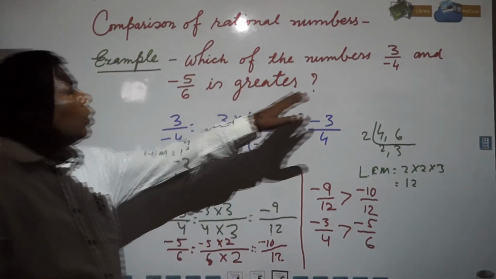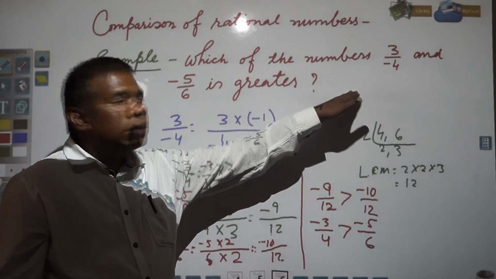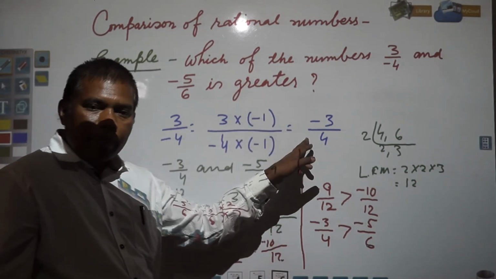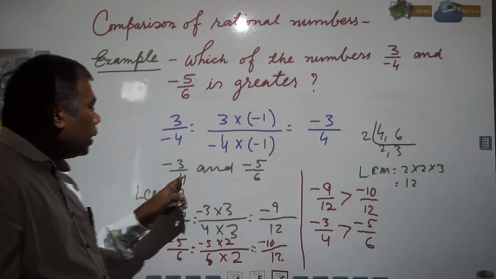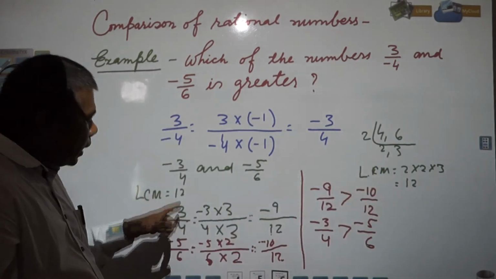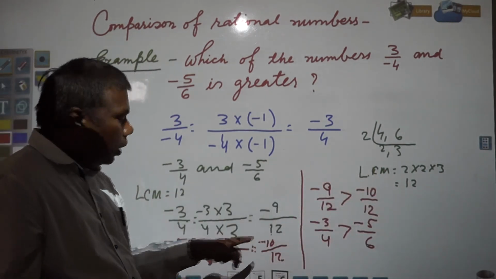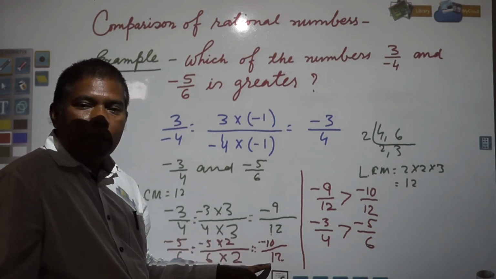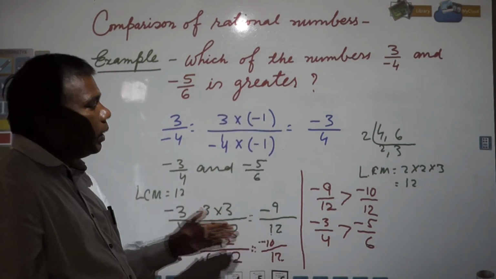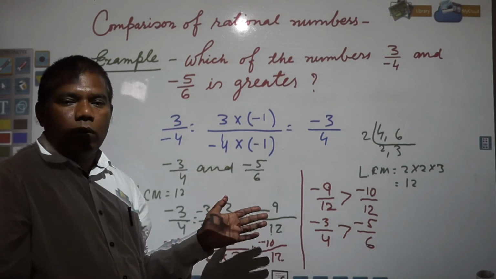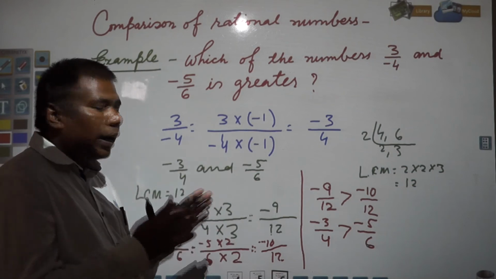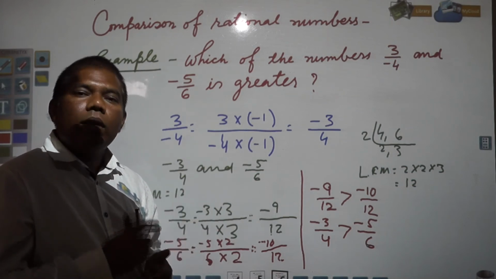Even if you have 2 or more rational numbers, the same thing is required to be done. First you write in standard form, so the denominator should not be negative, then take all the denominators and find the LCM, right? And then you make equivalent fractions of those. So every number will have the same denominator, and then you see which number is smaller or greater. In this way you can write in ascending order and descending order also. First of all you can find out which one is greater and smaller, and next you can arrange the numbers in ascending or descending order.